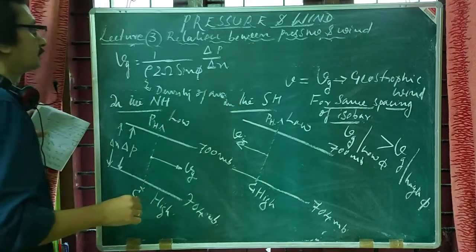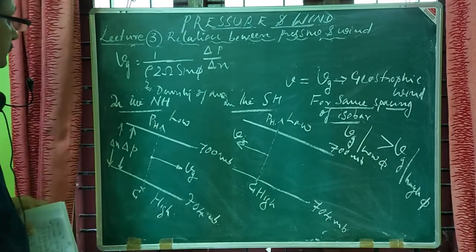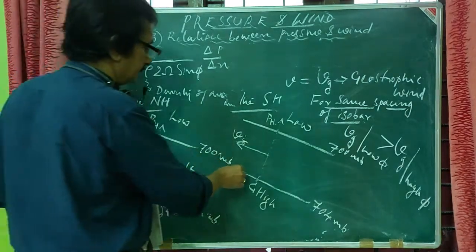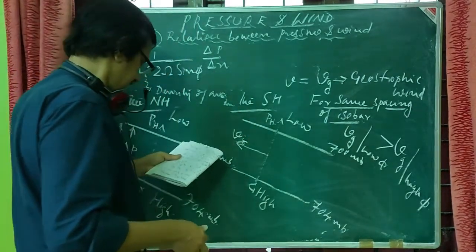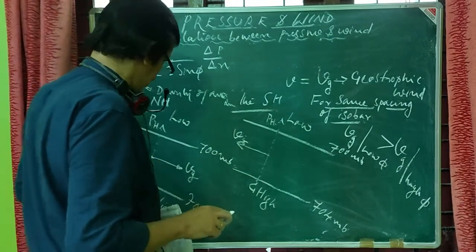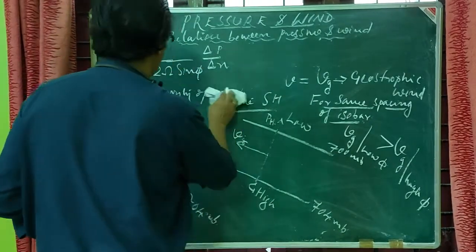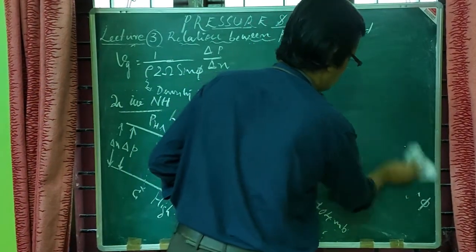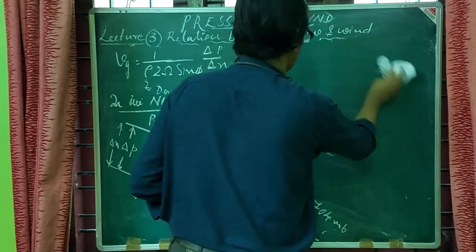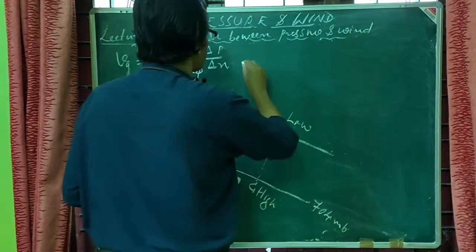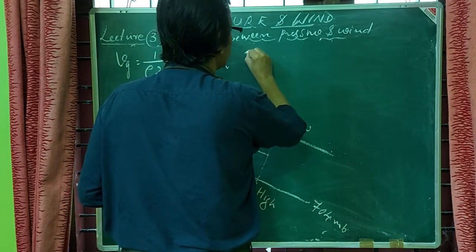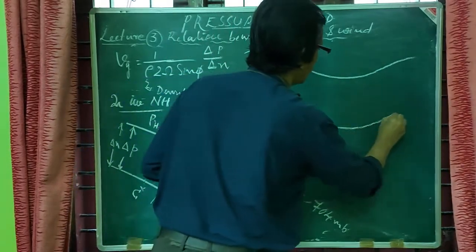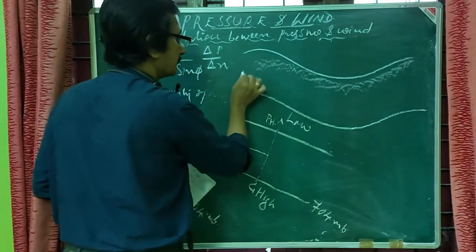Okay, so this is the geostrophic wind relation if you have several isobars. Now we will consider what will happen in the case of a constant pressure surface.